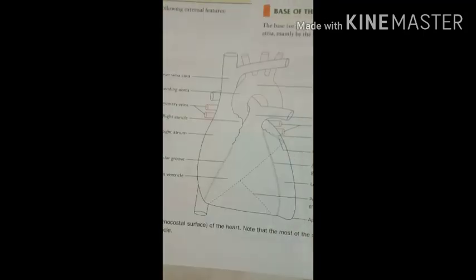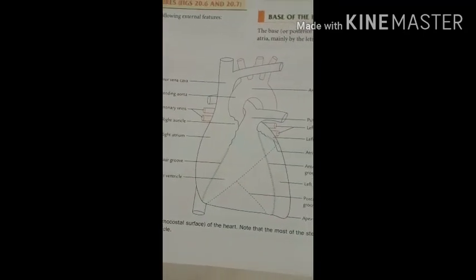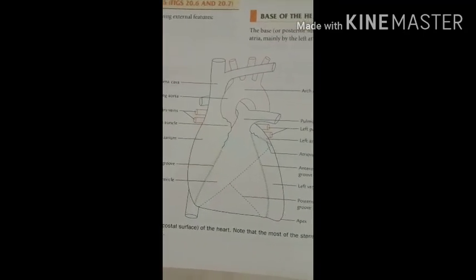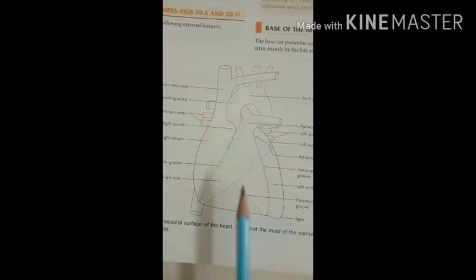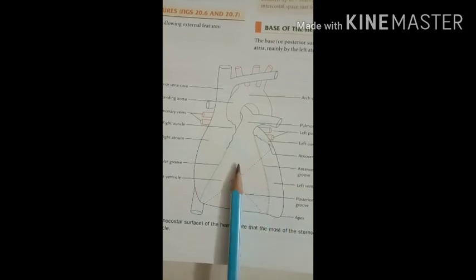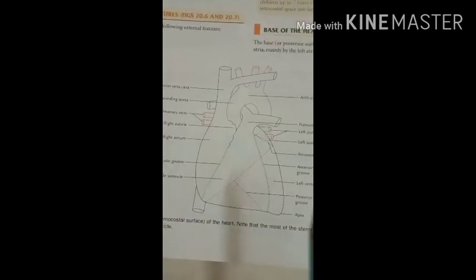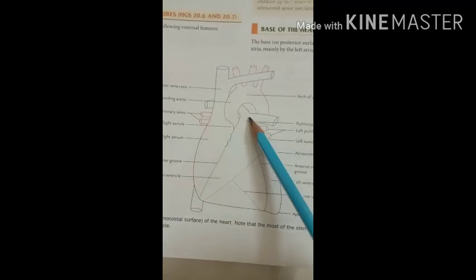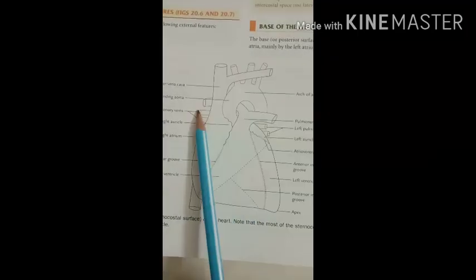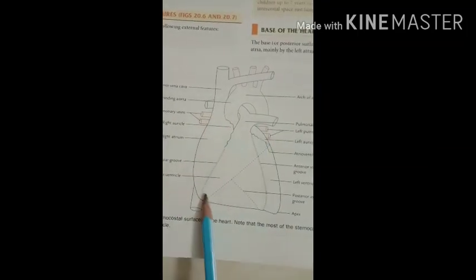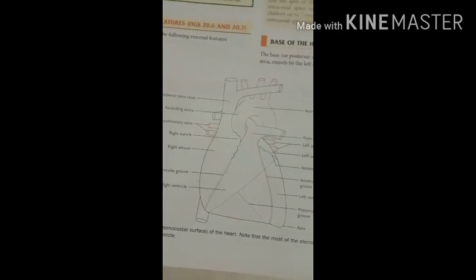Three surfaces are present related to the heart: first the sternocostal surface, this one, then the diaphragmatic surface, this one, and the left surface. And the four borders: the right border, this one, the left border, the upper or superior border, and this is the inferior or lower border.